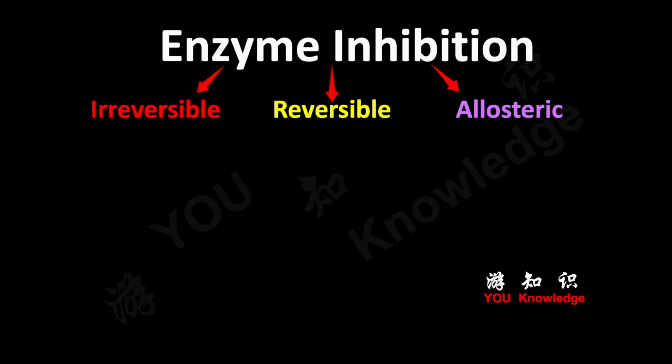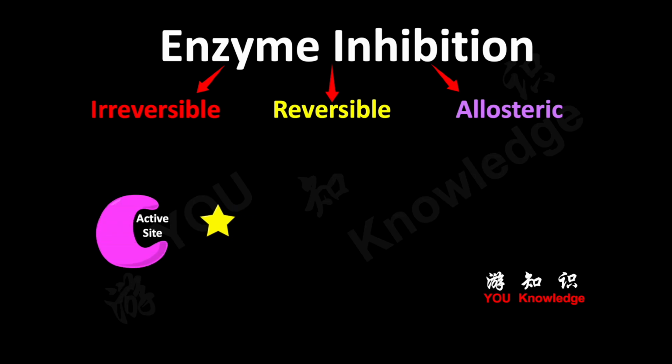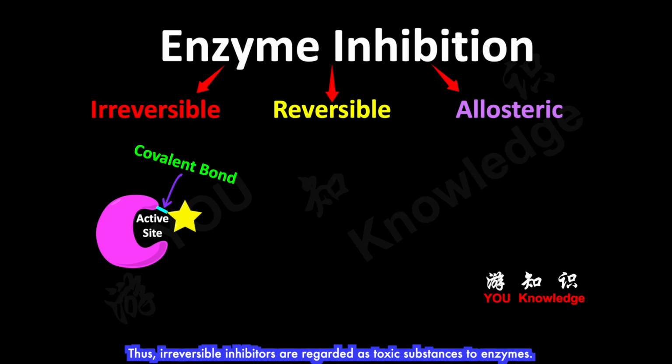activity is therefore decreased. In irreversible inhibition, the inhibitors bind irreversibly with the enzyme. For example, covalent bond formation with the target enzyme can ultimately inactivate the enzymatic reaction. Thus, irreversible inhibitors are regarded as toxic substances to enzymes.